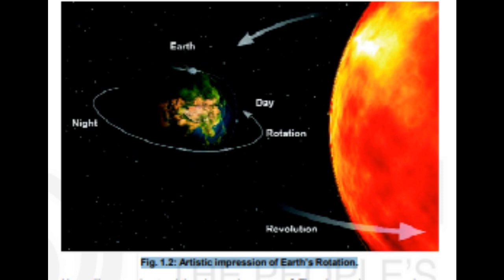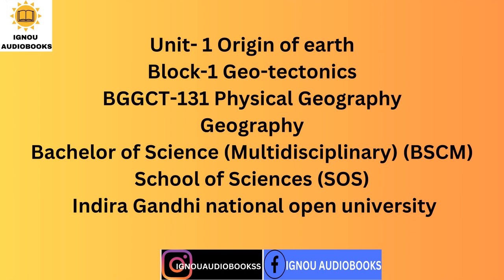Look at the screen. How will you understand the change in seasons? The change in seasons is caused by the tilt of the Earth's axis to the plane of its orbit, making an angle of 66.5 degrees. When the northern end of the Earth's axis is tilted toward the Sun, the most direct rays of sunlight fall in the northern hemisphere. This causes its summer season. At the same time, the southern hemisphere experiences winter, since it is then receiving indirect rays.